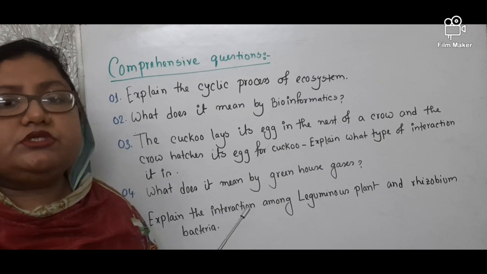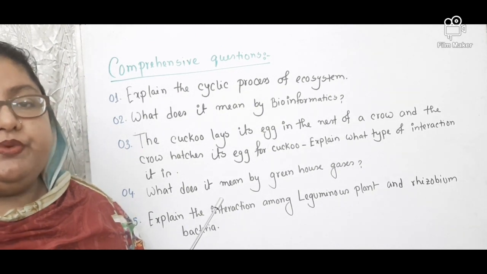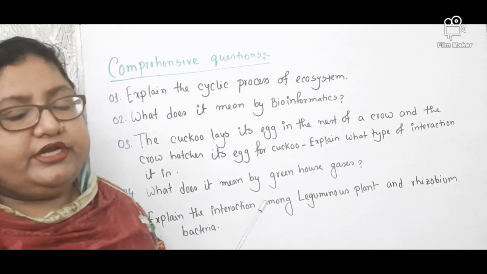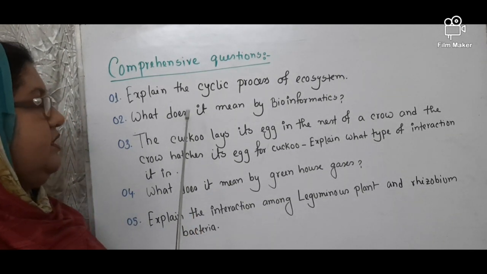Which one is the cyclic process of ecosystem? The cyclic process of ecosystem is the nutrition flow. So you will answer the nutrition flow of an ecosystem concisely in case of writing the answer of this question.